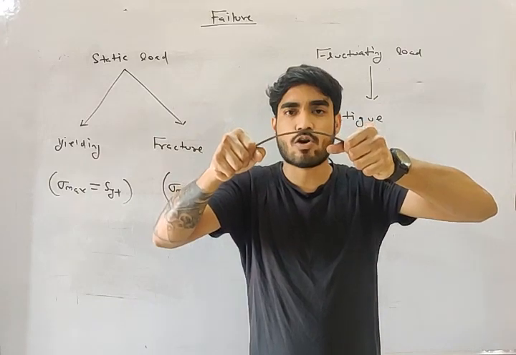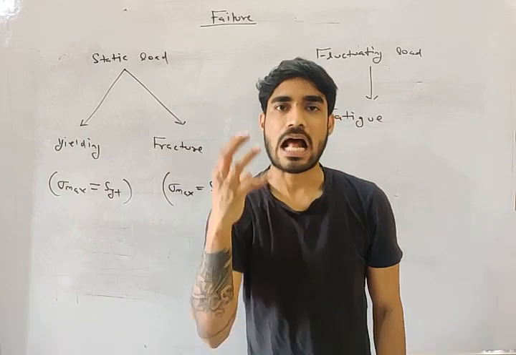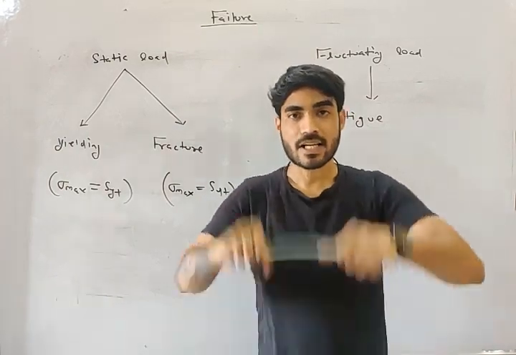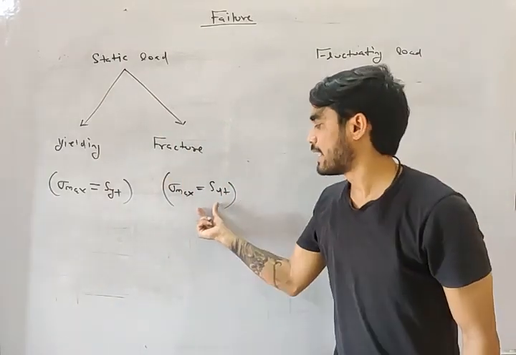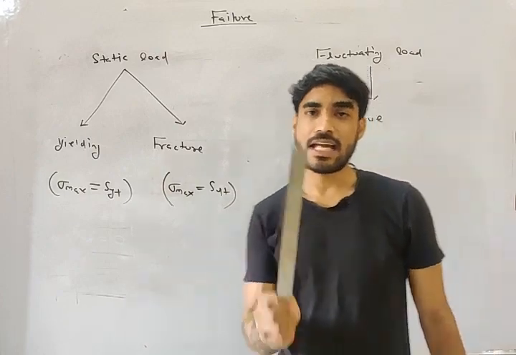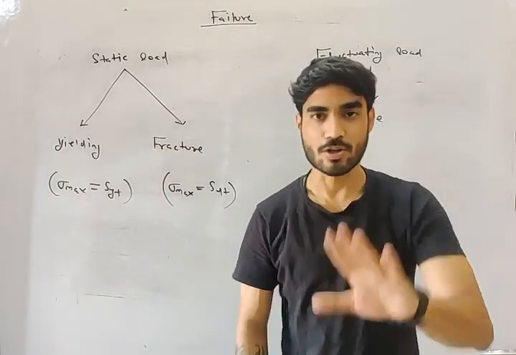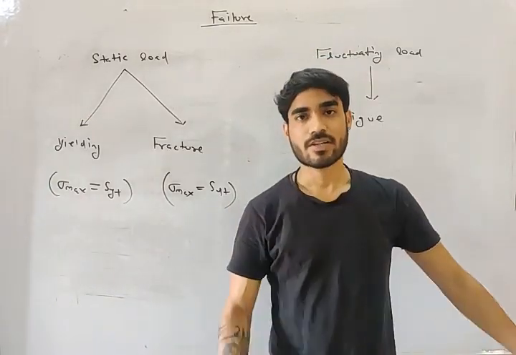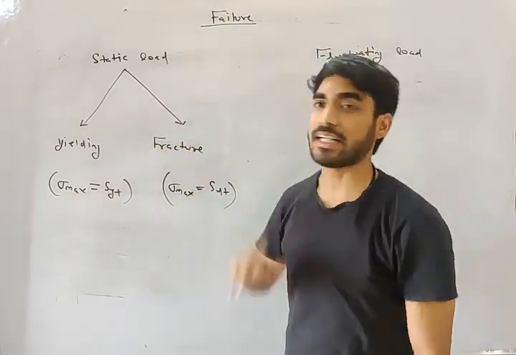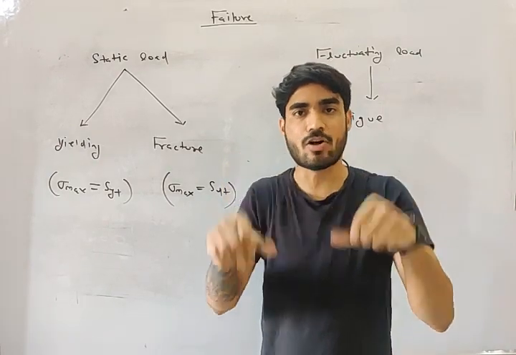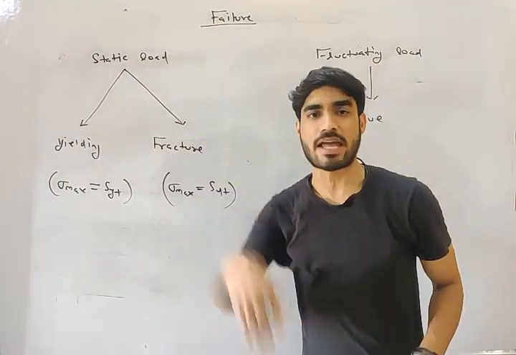So if you want to apply load only once and break this metal component, how much stress do you need to apply? Equal to SUT, and SUT of steel is very high. So we need to apply a very high amount of static load. If I want to break it with static load, I have to apply stress equal to SUT, which is very high.